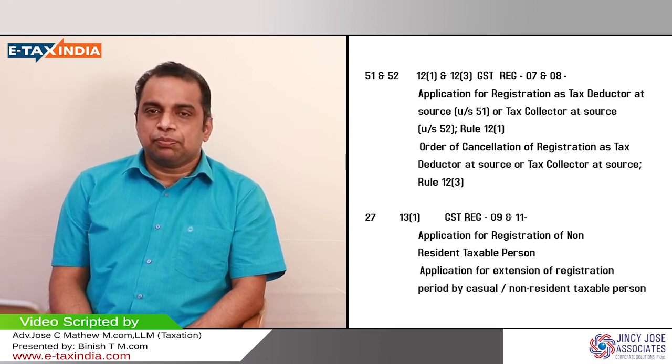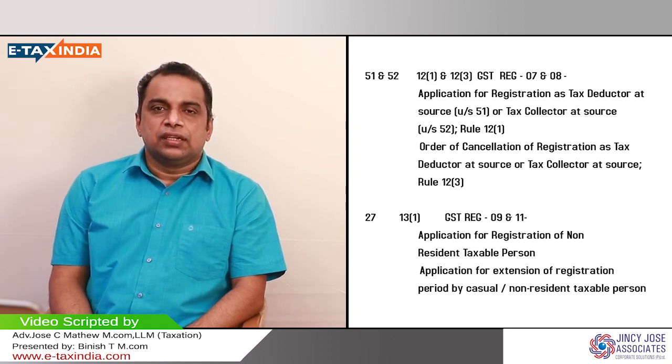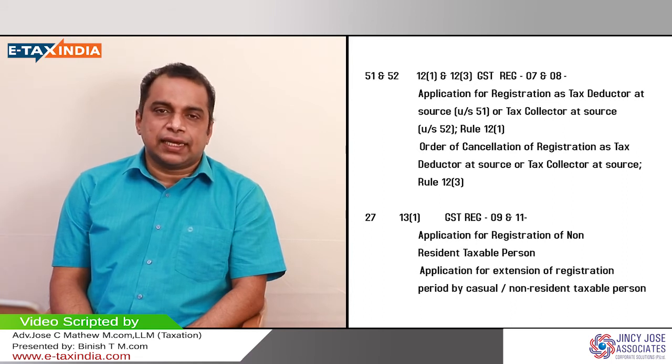So the tax is payable in advance under GST when a casual taxable person is starting business, or a non-resident taxable person is starting business. These two cases are important because they have to pay tax in advance. For regular taxable persons, they don't have to pay the tax in advance. There is no need to pay the tax in advance.